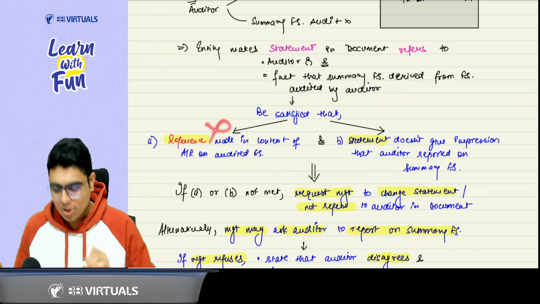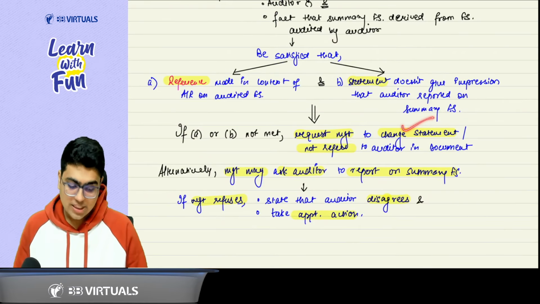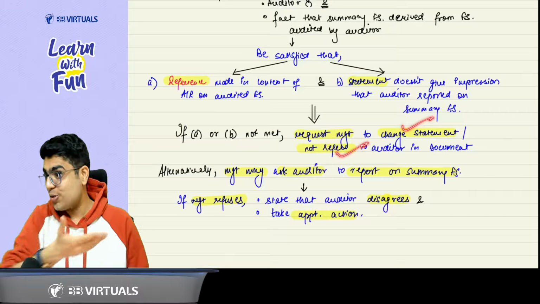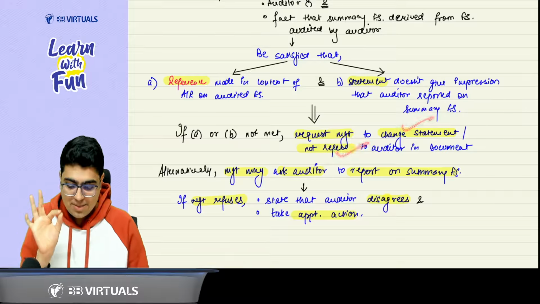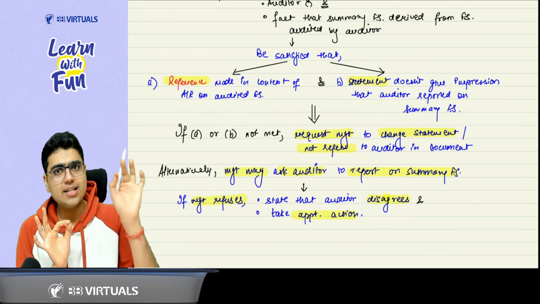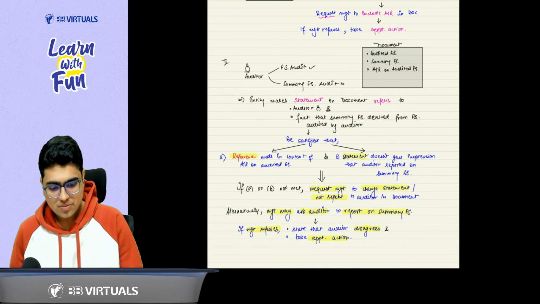If the reference is not proper, if the statement is not proper, then you will request the management to change the statement, remove the reference, or you can ask them that I should also do the audit of summary financial statement. If the management says no, then you say that I don't agree with you, and in that case take an appropriate action. So just go in a logical flow the way that I have discussed. Got it? Got it, sir.